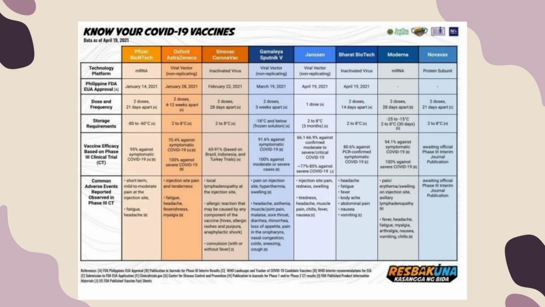Know your COVID-19 vaccines. This is a table of COVID-19 vaccines. As you can see, there are 8 vaccines: Pfizer-BioNTech, Oxford-AstraZeneca, Sinovac CoronaVac, Gamaleya Sputnik V, Johnson & Johnson, Bharat Biotech, Moderna, and lastly, Novavax.